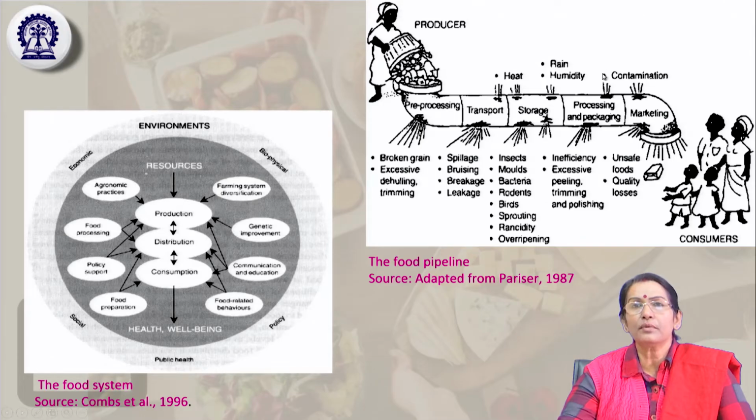And there is also the risk of contamination, including contamination after the production. Then, after going through these four stages: pre-processing, transport, storage, then processing and packaging, thereafter it goes to the marketing.